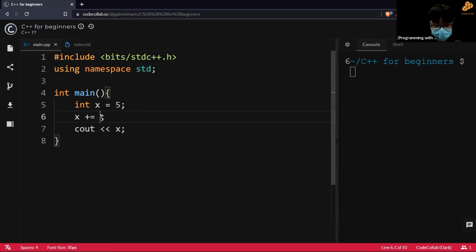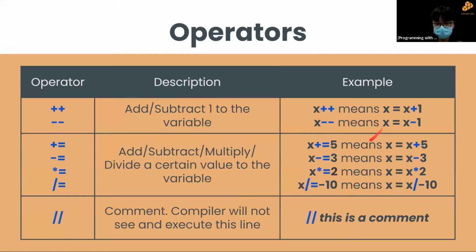So you say x plus equals 7, and you run it. You add 7 to x, which will give you 12. It is basically not just 1, it can be any number that you decide. So that is your plus equals, and the rest of this.